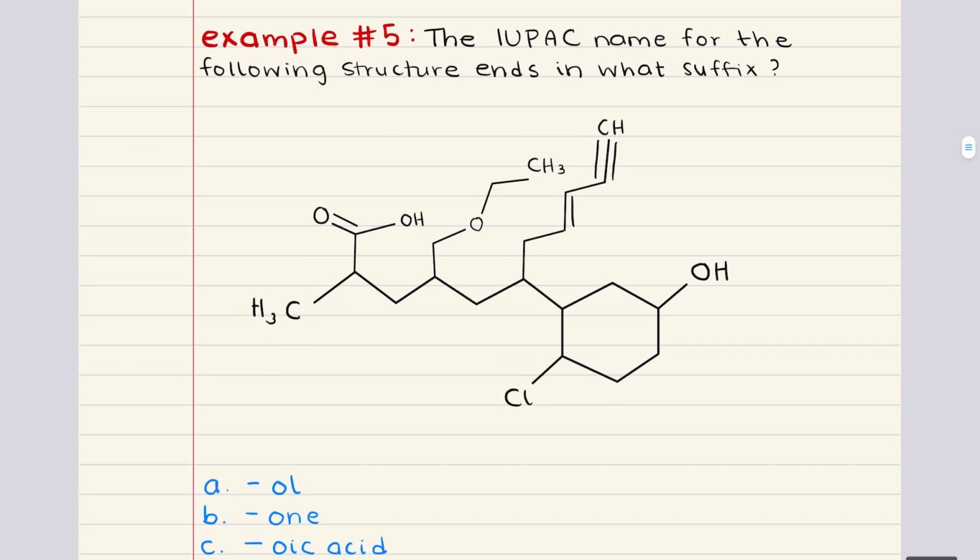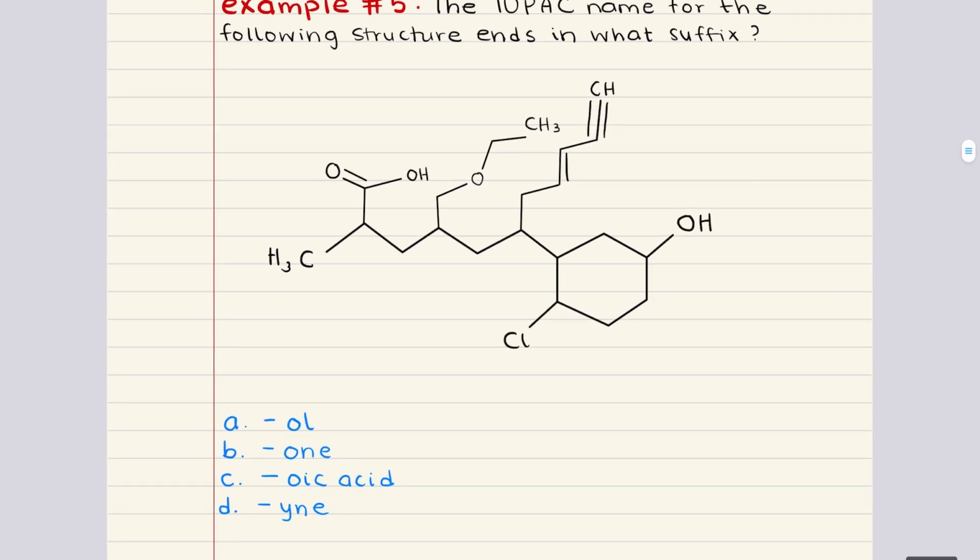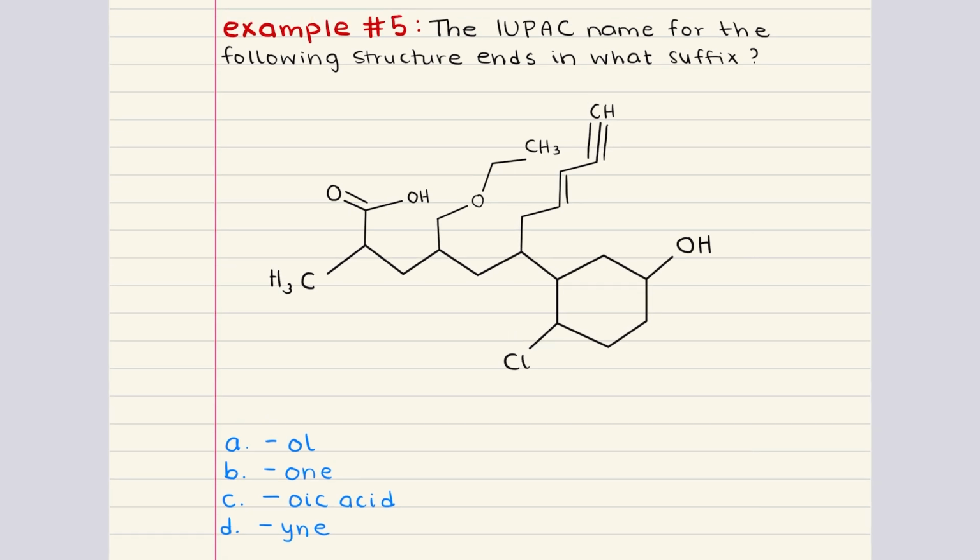Problem 5 says, the IUPAC name for the following structure ends in what suffix? To determine the correct suffix, we need to identify the highest priority functional group present in the molecule because it determines the name's ending. In this structure, we observe several functional groups.